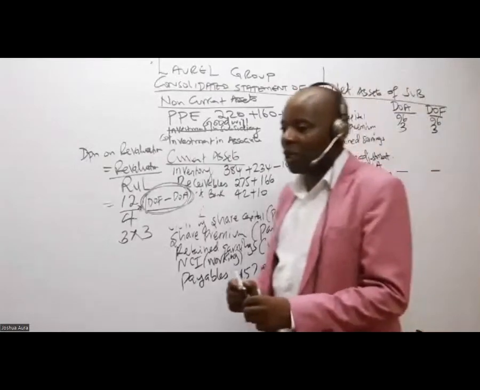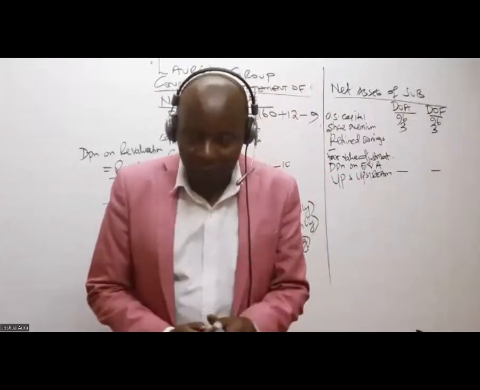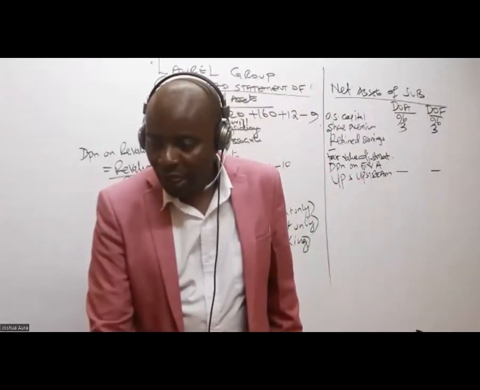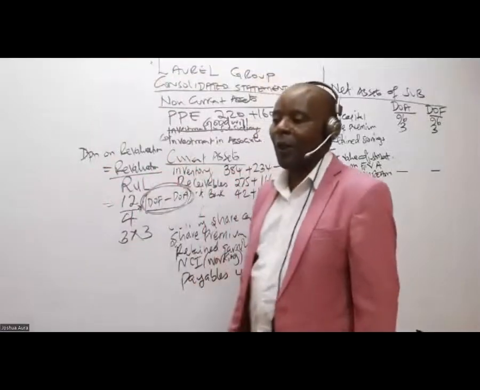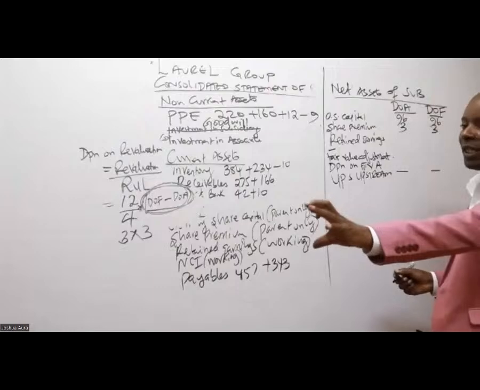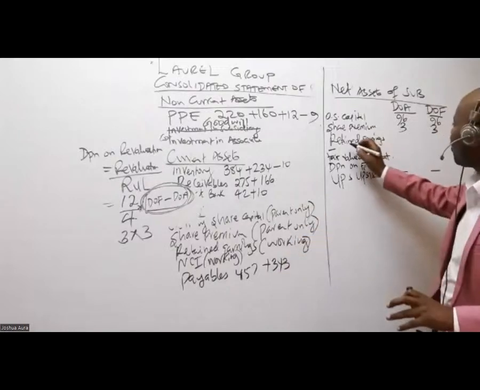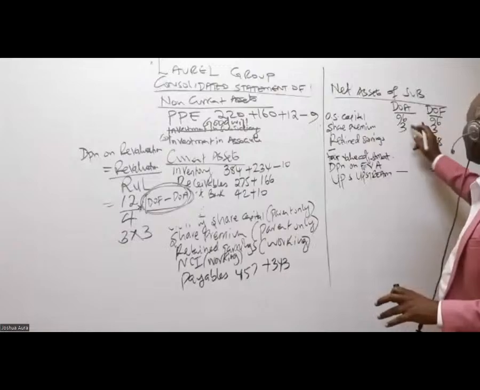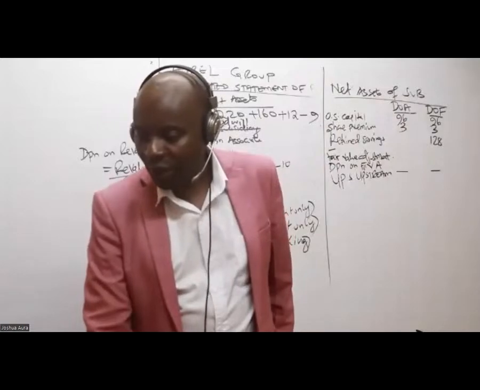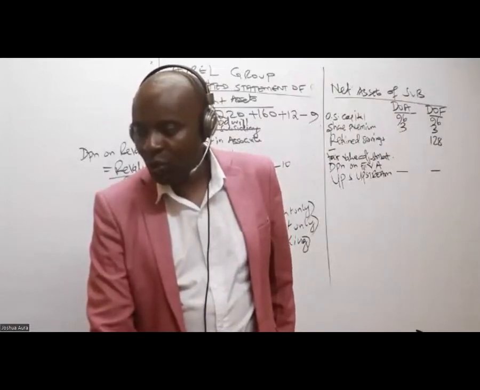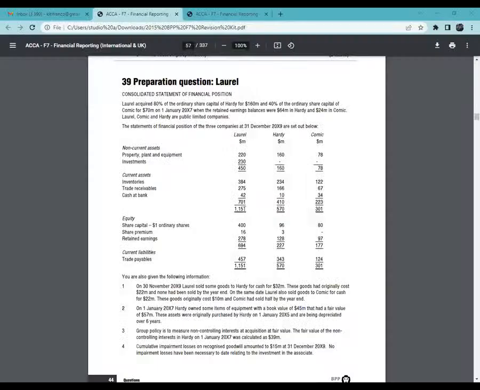So come to the retained earnings. Retained earnings, you must be very careful, because here we expect things to change. Like this retained earnings that we have here of 128, where should I write it? Is it at acquisition or at financial reporting? I read that figure from the financial statements, so we have 128. And retained earnings at acquisition, in most cases, will be given to you.